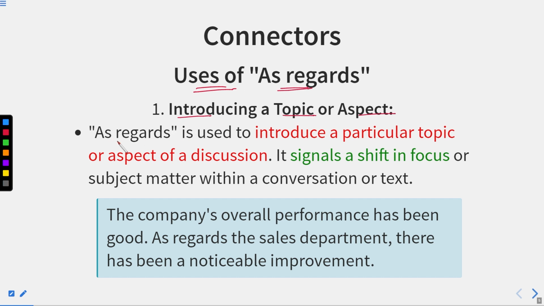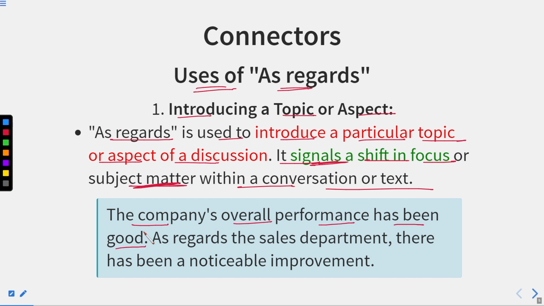Introducing a topic or aspect. As regards is used to introduce a particular topic or aspect of a discussion. It signals a shift in focus or subject matter within a conversation or text. For example, the company's overall performance has been good. So we are talking about the company and its overall performance, that it is good. This is a single point.